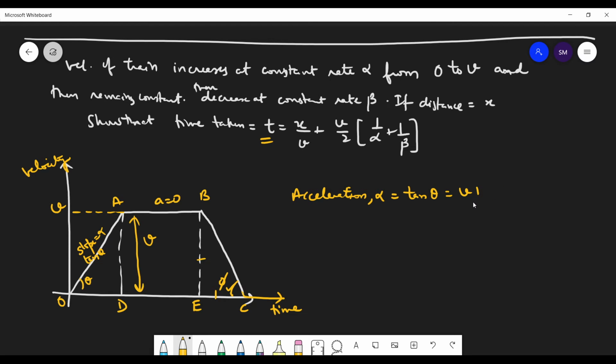So tan theta is perpendicular upon base, so V upon OD. So you can write that OD is equal to V upon alpha. Okay. Now acceleration beta will be the slope of this line BC.